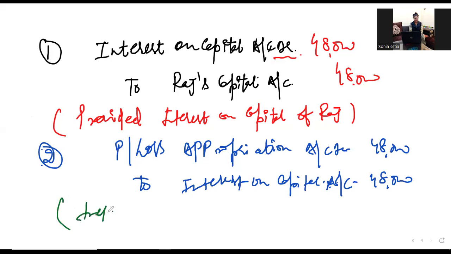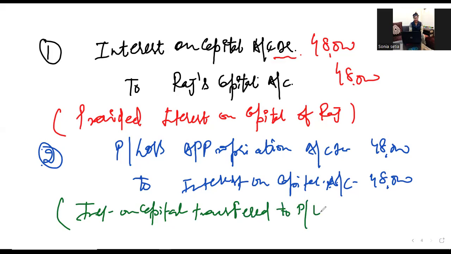Interest on capital transferred to profit and loss appropriation account. I'm using the short forms, but in exam, you will write the full forms, right? Hope it's clear. So we are moving towards the IOD.